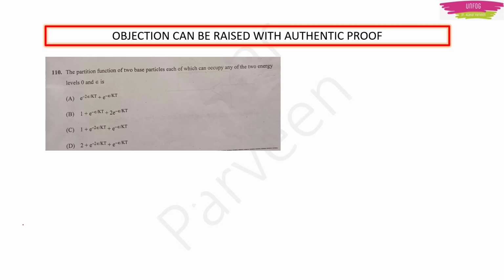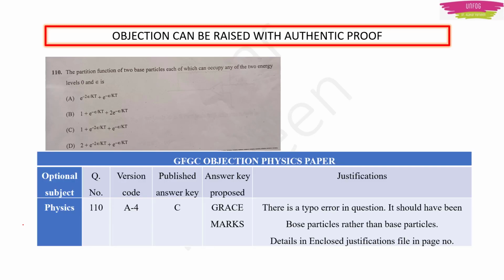Only there is a simple typo error. In place of O, A is written in base. It should be Bose. But then the answer is all right. They have published the answer key as C, which is right. But still I am telling that there is a typo error in the question. It should have been Bose particles rather than base particles. Therefore, we need grace marks.